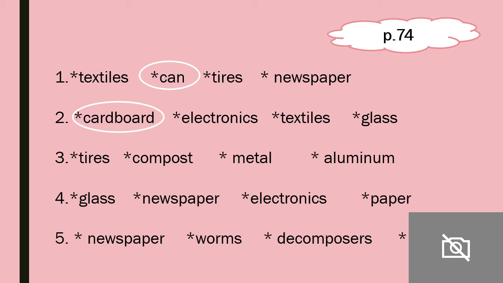Number 3, the most common element in the crust. Okay, what is the most common? They use a lot of things of it. It is a silvery white chemical element. So what is the thing that they use the most? Did they use tires, compost, metal, or aluminum? So we can say that aluminum is the most used. If I ask you, it is a silvery white chemical element, it is aluminum.